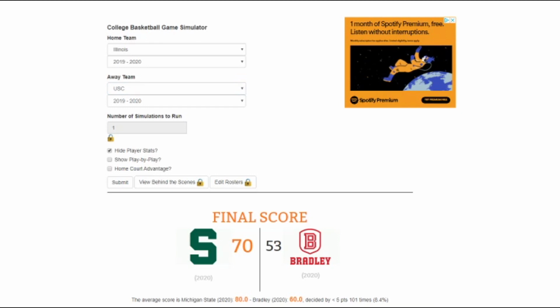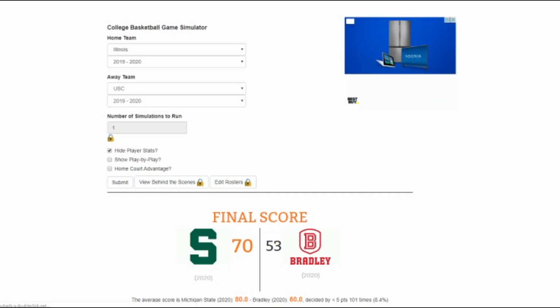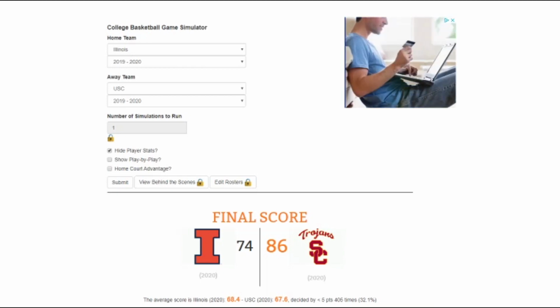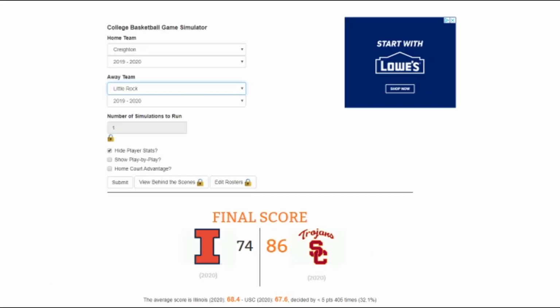Up next, we have Illinois and USC. I'm going to go Illinois. Illinois came out hot this year, stayed hot throughout the year in the Big Ten. Surprised a lot of people. I forget his name, but they do have, I believe, a freshman who took the country by storm and has carried them this far. So I'm going to go Illinois, and I am wrong. USC, 86-74. That is surprising.